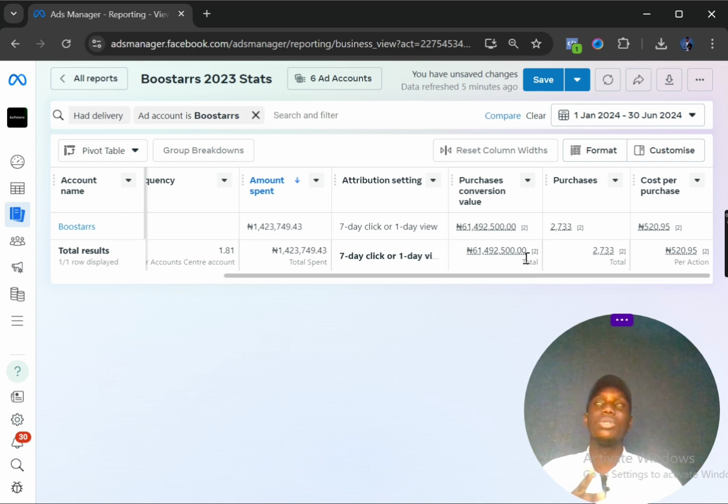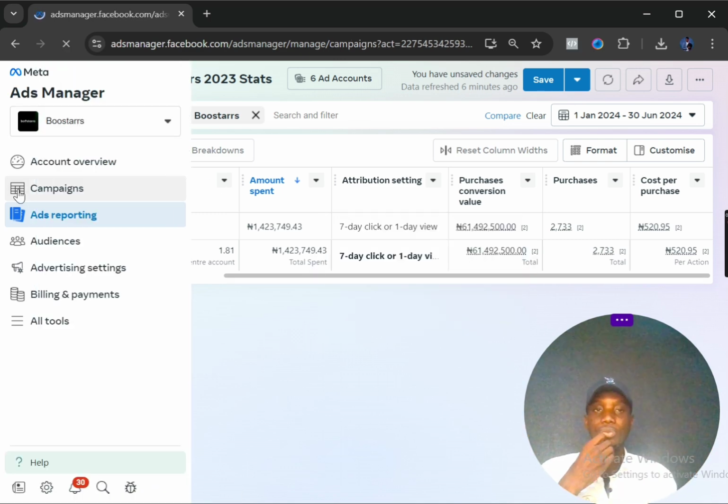But when you get to 10 orders per day, you are comfortable, you've made some sales. Now you're thinking of scaling. How do you structure your campaign to scale from 10 to 50 orders per day? These are a lot of things we'll be looking at and dissecting, such that you know that from one campaign, for instance, now, in fact, let's go back to our campaign level.